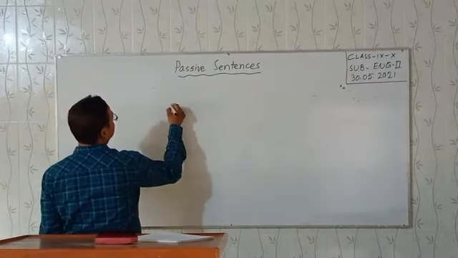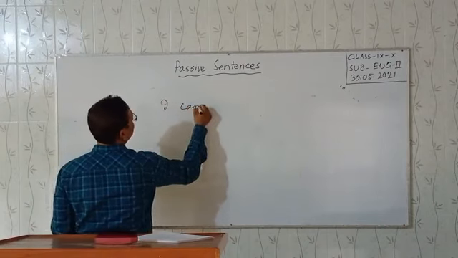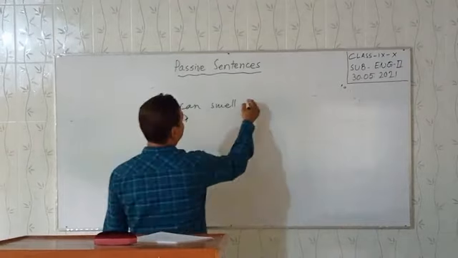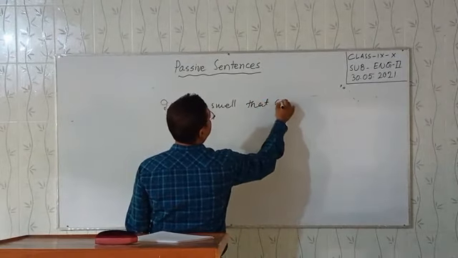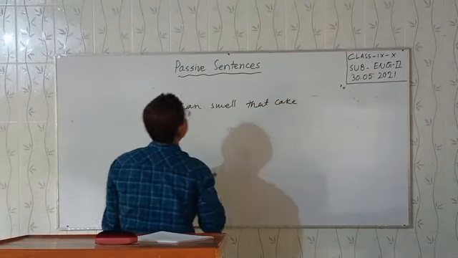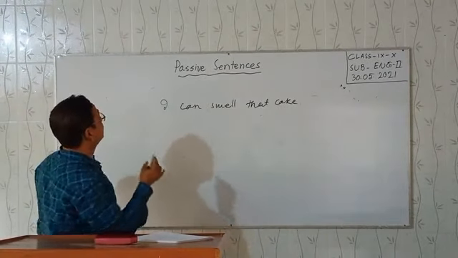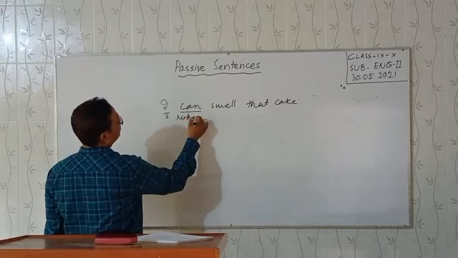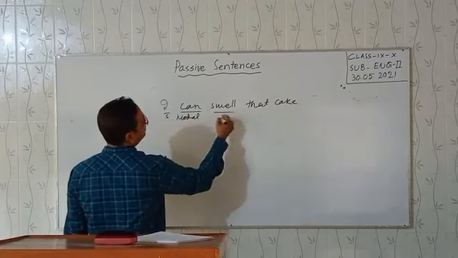Look at the board. I can smell that cake. If you analyze the sentence, this is the subject, this is the modal or special verb, this is the main verb.